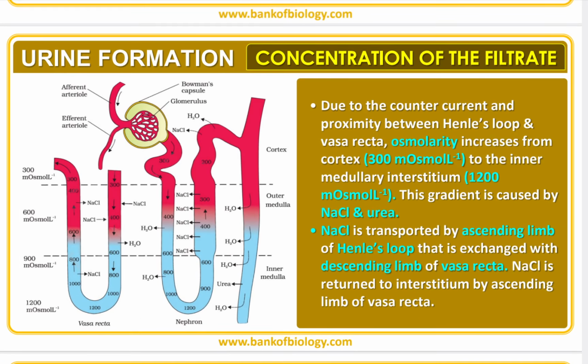Due to the counter current and proximity between the Henle loop and vasa recta, osmolarity increases from the cortex to the inner medulla interstitium, that is, 300 to 1200. This gradient is caused by NaCl and urea. NaCl is transported by the ascending limb of Henle loop and exchanged with the descending limb of vasa recta. NaCl is returned to the interstitium by the ascending limbs of vasa recta.